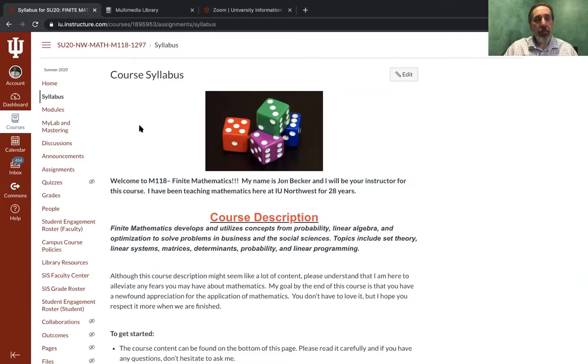I want to highlight a couple of things here in the Canvas page. Each week you're going to have a set of assignments to do. They're broken down into what I call modules. There are 6 of them, and if you look over here on the left-hand menu, you'll see the modules button. The first module is complete, and I'm going to show that to you just so you can get an idea of what it looks like.